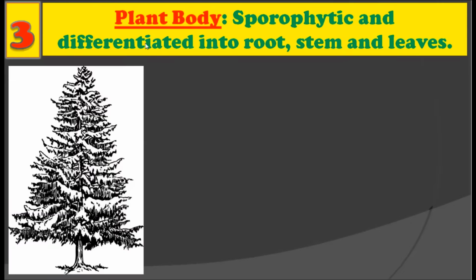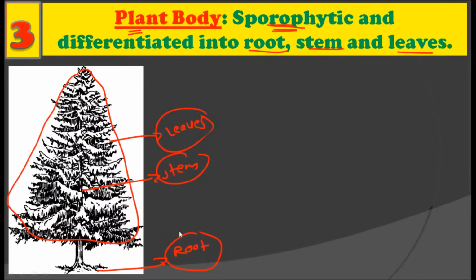All right. Now the next characteristic is the plant body. Now gymnosperm has a sporophytic plant body and it is differentiated into root, stem and leaves. That is, the whole body of gymnosperm is sporophytic in nature, and the body is typically differentiated into the root, stem and leaves. All right. All these essential parts are present in the gymnosperms. All right. So the gymnosperm plant body is sporophytic in nature and differentiated into the root, stem and leaves.